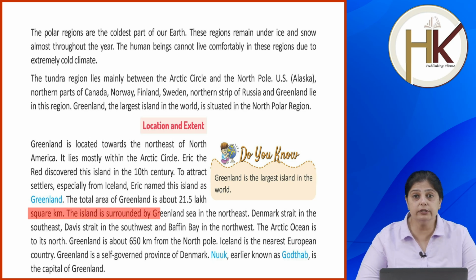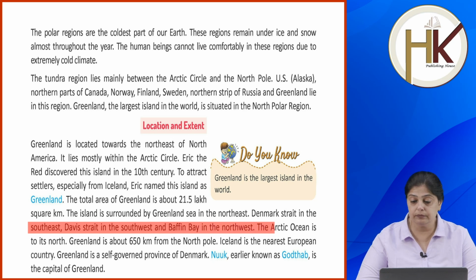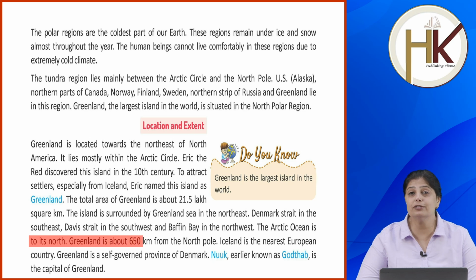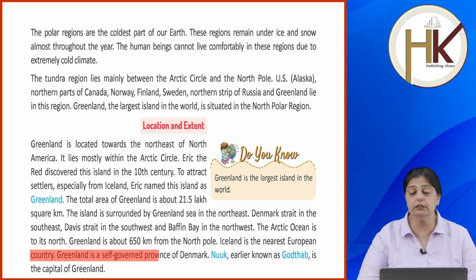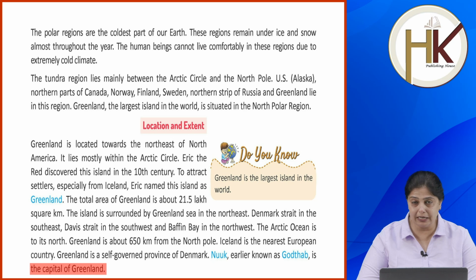The island is surrounded by Greenland Sea in the northeast, Denmark Strait in the southeast, Davis Strait in the southwest, and Baffin Bay in the northwest. The Arctic Ocean is to its north. Greenland is about 650 km from the North Pole. Iceland is the nearest European country. Greenland is a self-governed province of Denmark. Nuuk, earlier known as Gottorp, is the capital of Greenland.